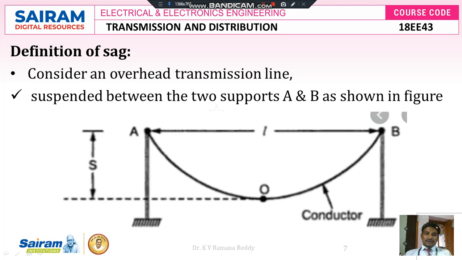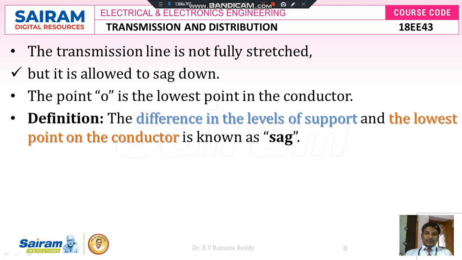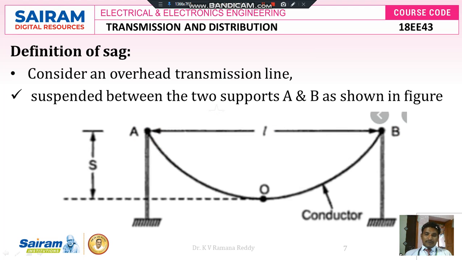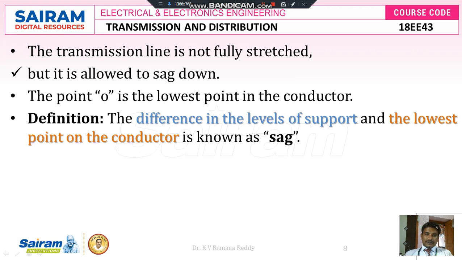Here S represents the amount of sag which takes place from the maximum height of the tower to the minimum height at the ground. So the transmission line is not fully stretched, but it is allowed to sag down. The point O is the lowest point of the conductor. Therefore, the difference between the maximum height of the tower and the minimum height of the conductor, that is point O, is called the sag length.